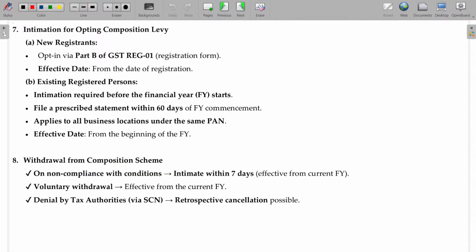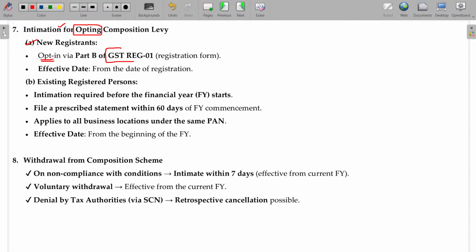Now, you may go for the regular taxpayer, or composition levy also, it's an option only. It is your option. Okay, you have to intimate your option every year beginning. If you are a first time registrant, while applying for the registration itself, you have to opt in that, I may go for this composition levy.